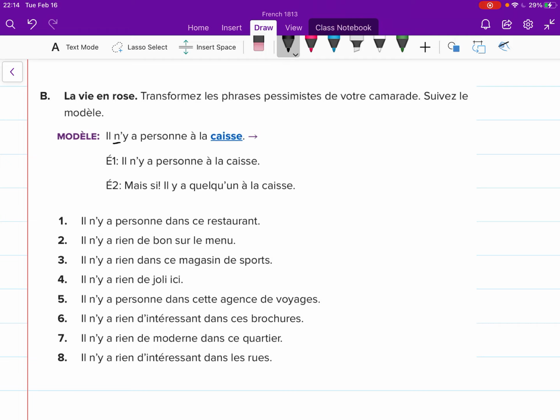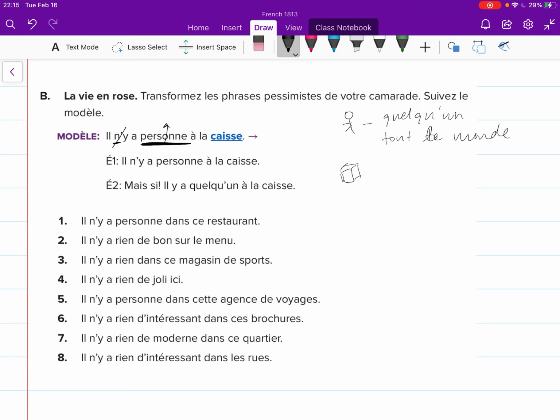You've got ne, and you've got the negation, and you're replacing it and turning it into affirmative. So you're taking out the ne, you're replacing the negation with the affirmative. Remember, for personne, okay, for people, you're either using quelqu'un, which means someone, or tout le monde.